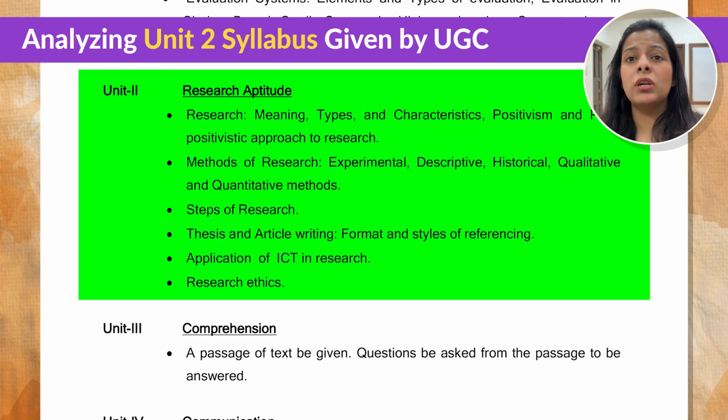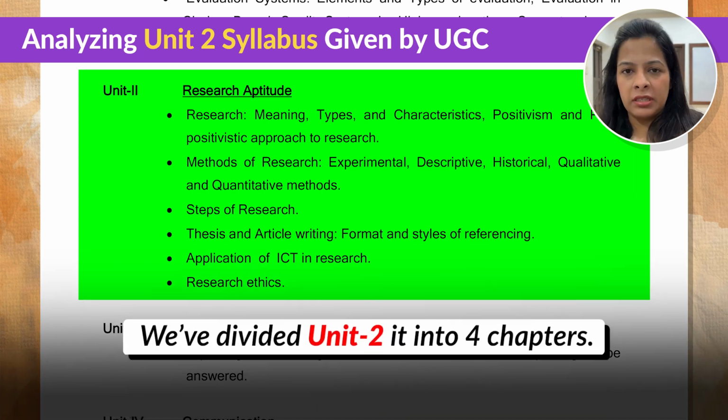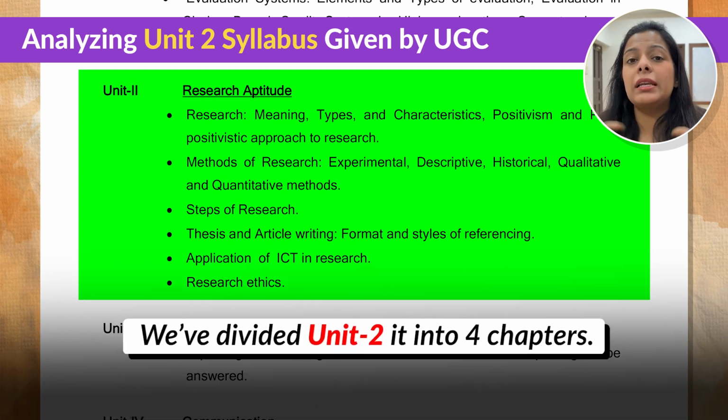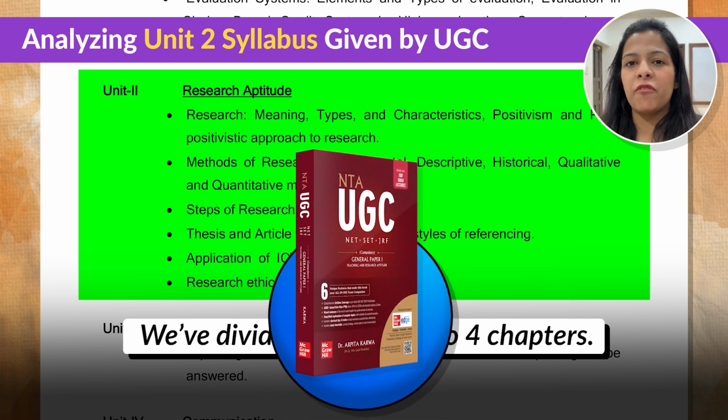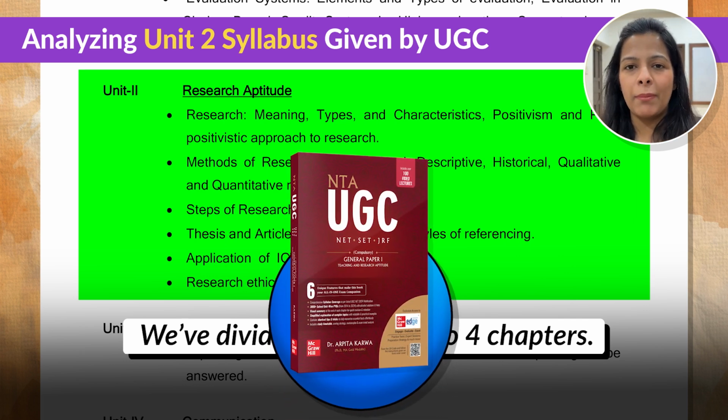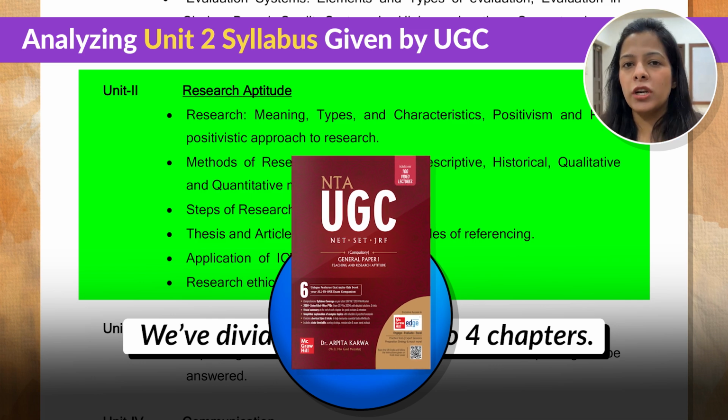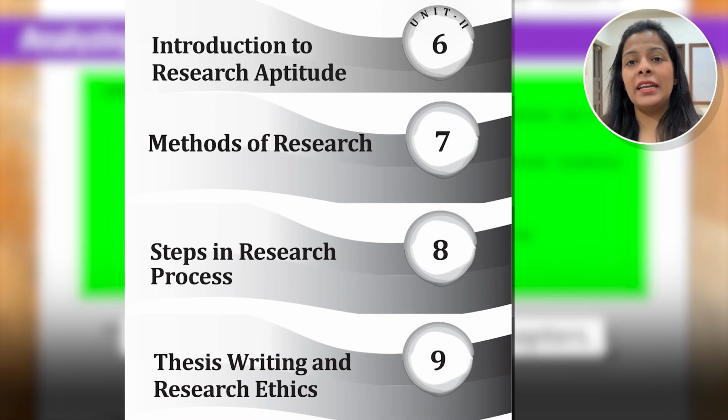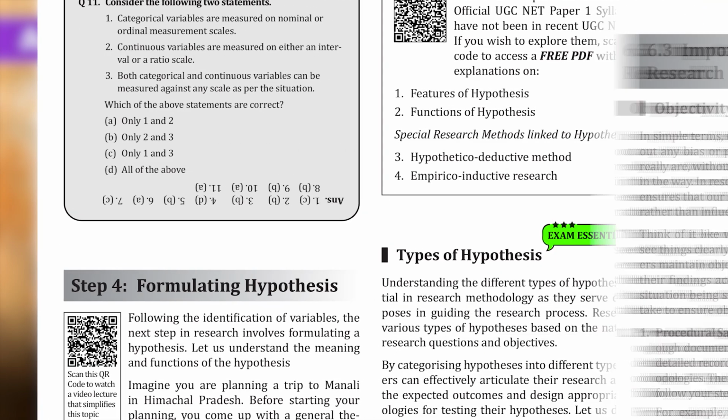Now, since this unit covers a lot of ground, I have divided Unit 2 into 4 bite-sized chapters, so that it is easy for you to understand and grasp the things step by step. In my UGC NET paper 1 book that I've published with McGraw-Hill publication, I have divided Unit 2 into 4 chapters, and within each chapter, I have marked the most important and frequently repeated topics as exam essentials.